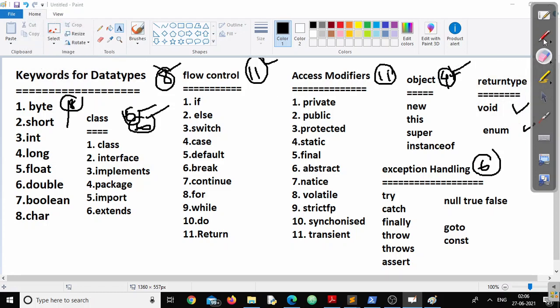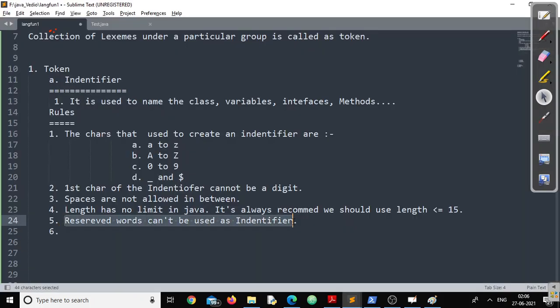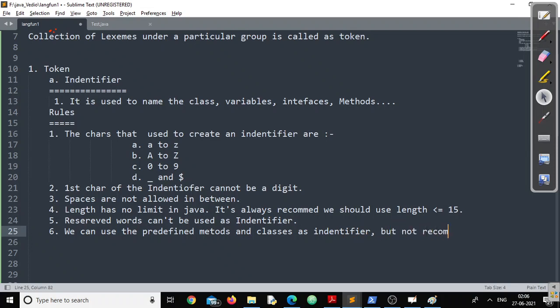Clear? I think it is clear up to this point, right? Now, let's get back to our discussion. So this point is pretty clear. We cannot use any of the reserved words as a data type, but we can use the predefined methods and classes as identifiers, but it is not recommended. Remember this point.